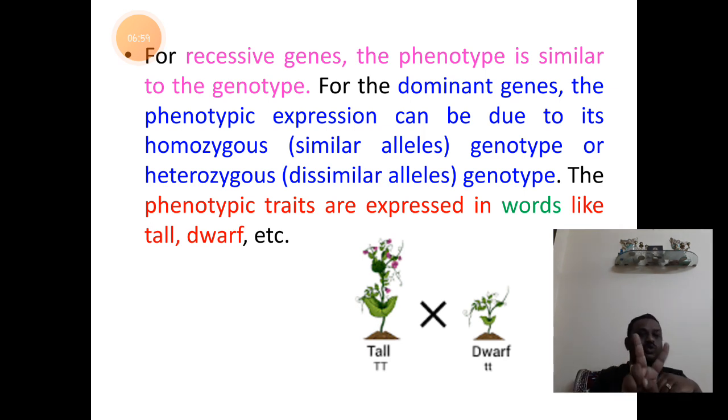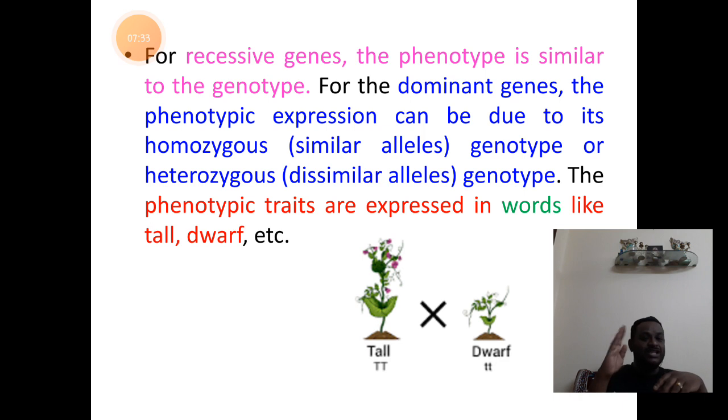So we have two alleles. If those two alleles are both dominant, then the dominant expression of the character is seen. If one is dominant and the other is recessive, then we call it the heterozygous condition. So dissimilar alleles are seen in this condition, and thereby the character that gets expressed will be that of the dominant allele. If both alleles are recessive, then they express the phenotypic character which is recessive in nature.